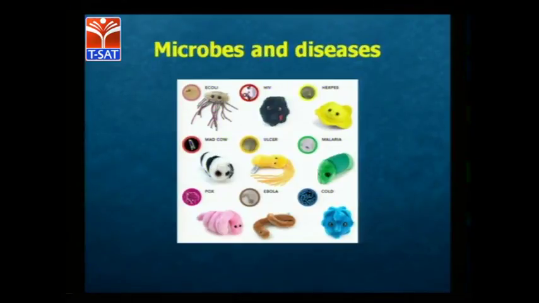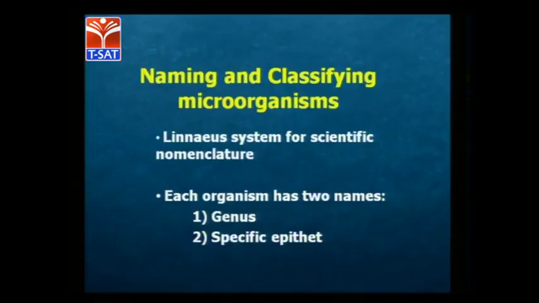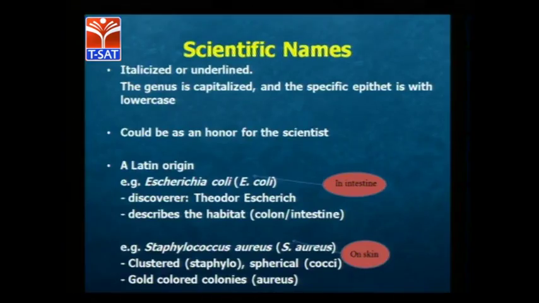So, classifying microbiology. Microbiology is classified in detail using the Linnaeus system for scientific nomenclature. Each organism has two names: the genus, which is the generic name, and the specific epithet. So these are the two names given to microorganisms. Scientific names depend on different areas, regions and origins, and one example is of Latin origin.